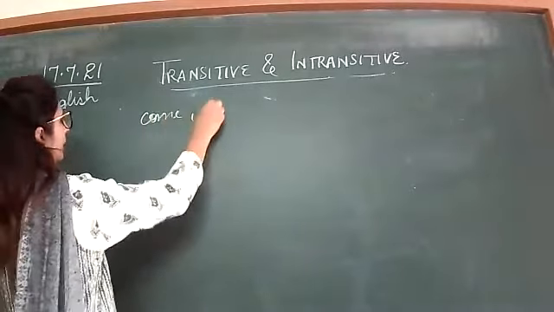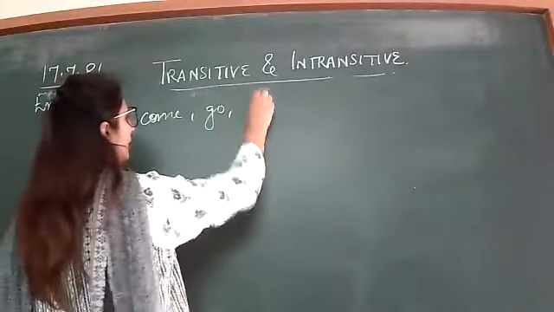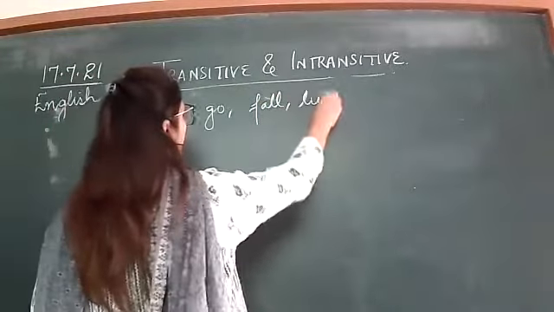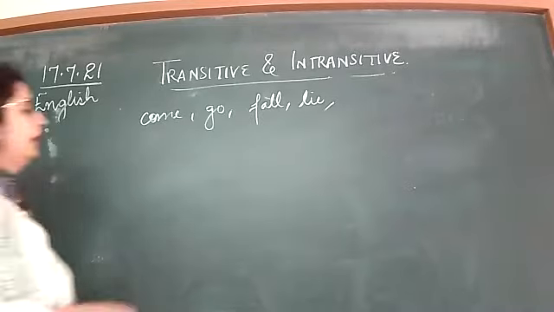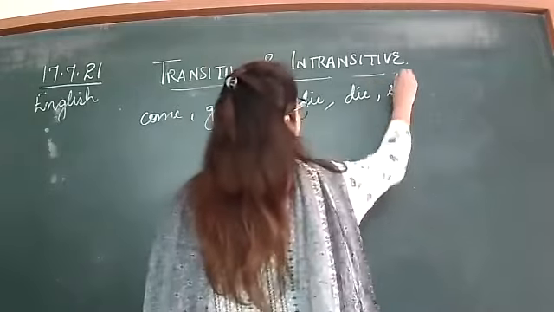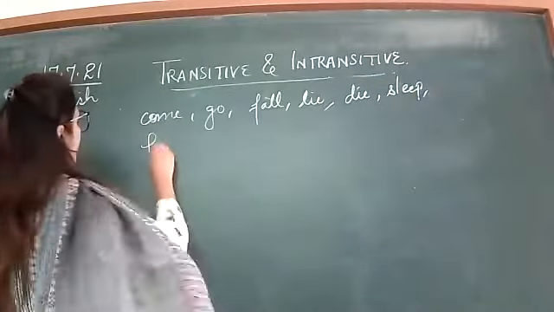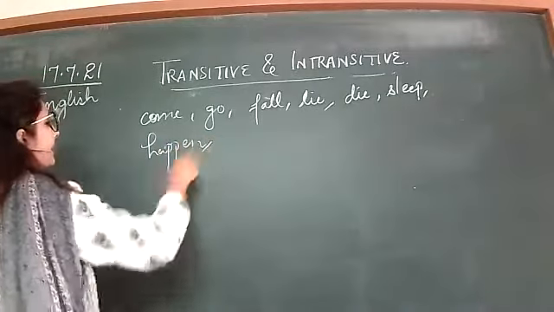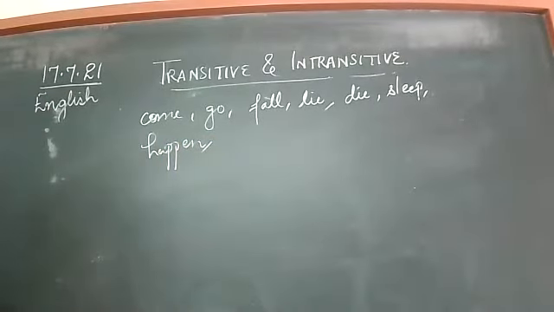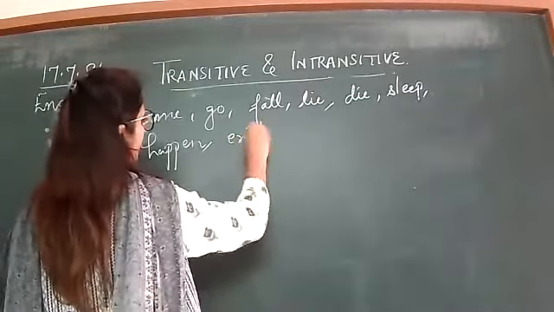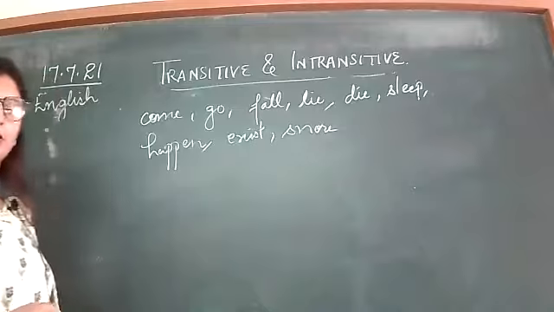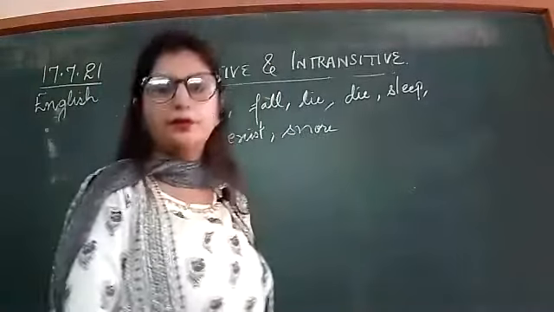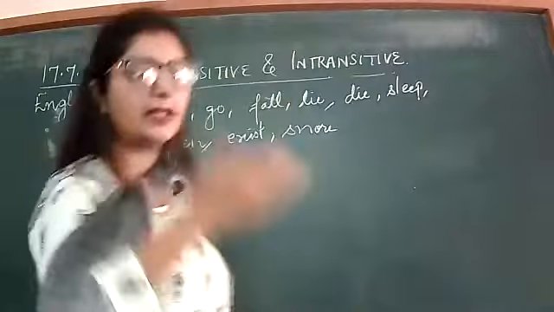Come, go, fall, lie. Okay? Die, sleep, happen. You have to make one sentence each without using an object. Can we make sentences without using an object for these words? For example, let me start with you.